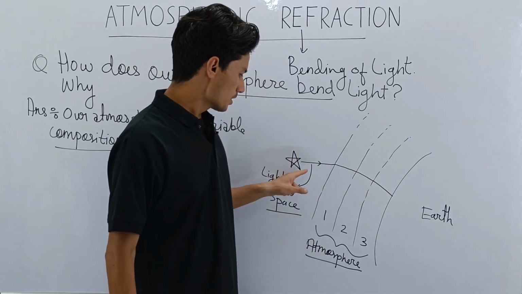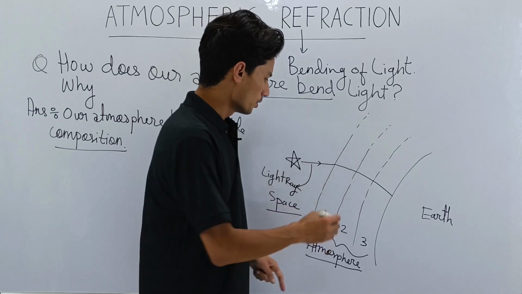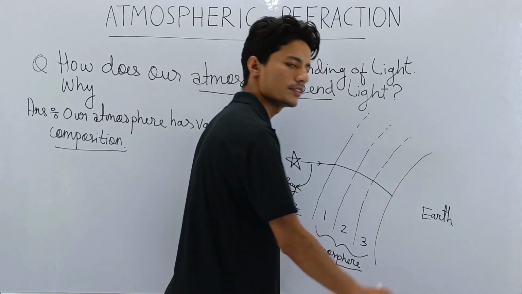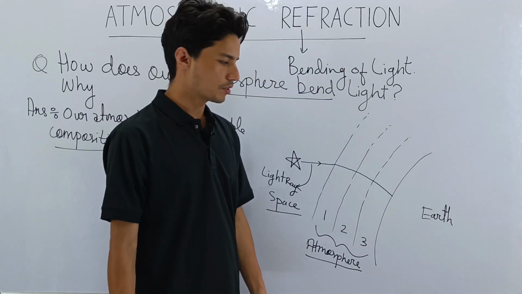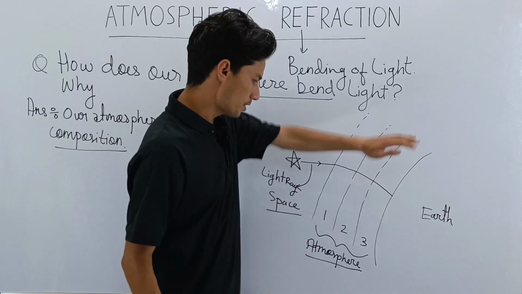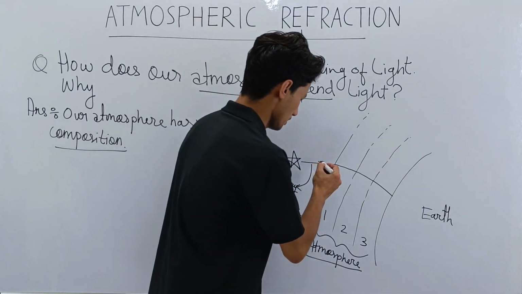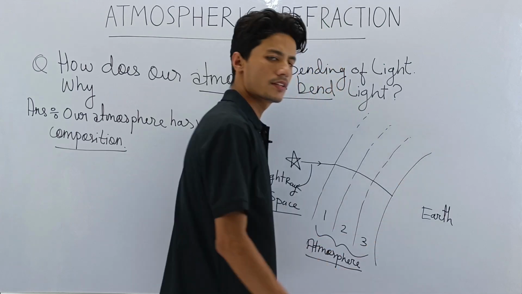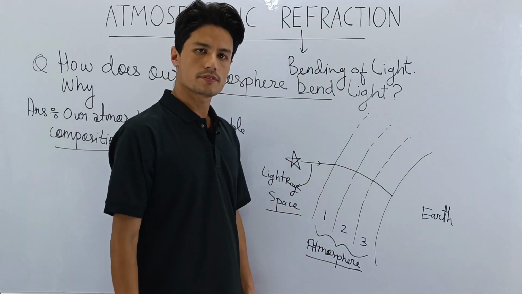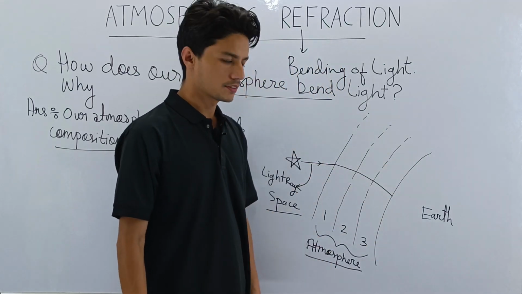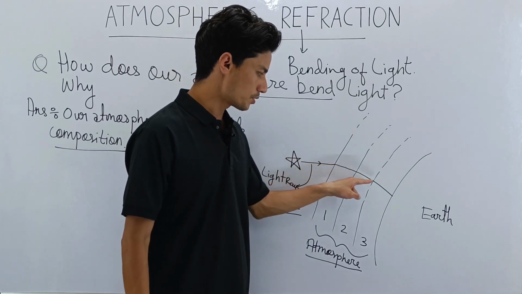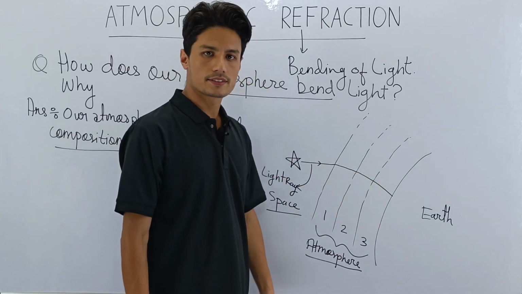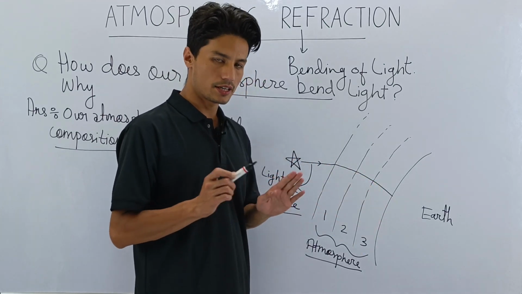The journey of this starlight down to earth will not be straight. It will never be straight. Why? Because we have atmosphere. If there was no atmosphere, then yes, this ray would travel straight. It would go somewhere here. But since we have atmosphere, that is impossible. When light passes through the atmosphere, it will undergo bending. I hope we are all clear with this.